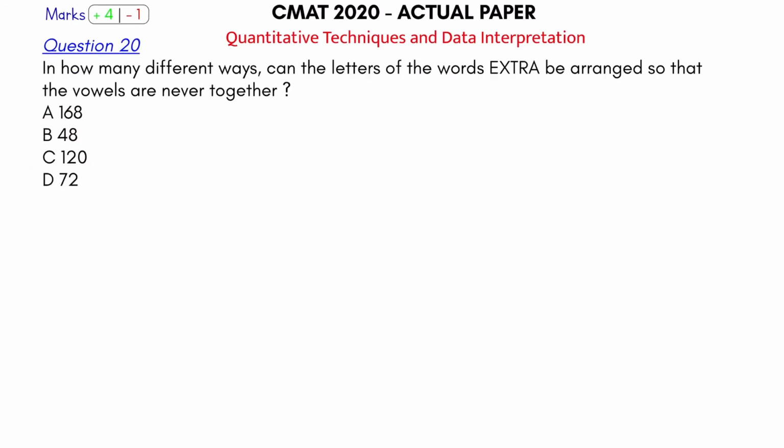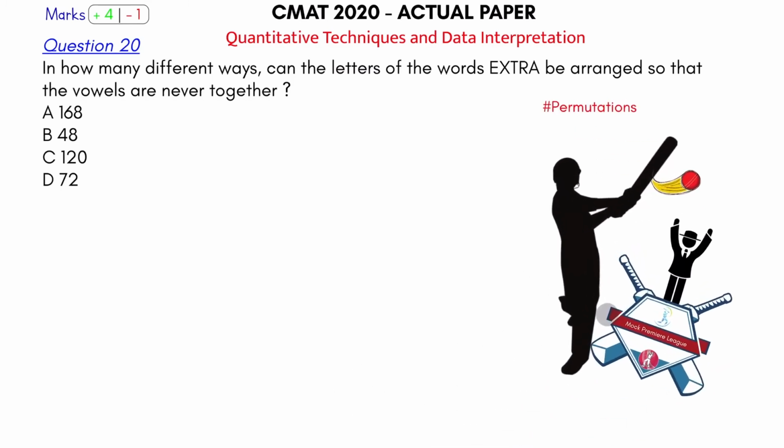Let's play now ball number 20, solving question number 20 in quantitative aptitude section. So this question is from permutation, and is it again a sixer for me? As soon as I read this, I know it's a sixer, because what is the question asking me? In how many different ways can the letters of the word EXTRA be arranged so that the vowels are never together? So how do you solve such a question?